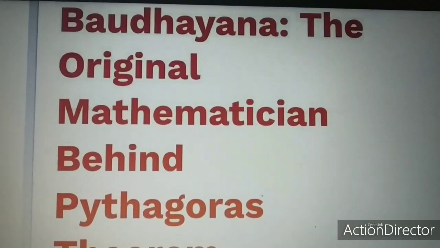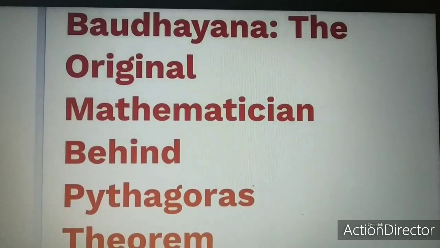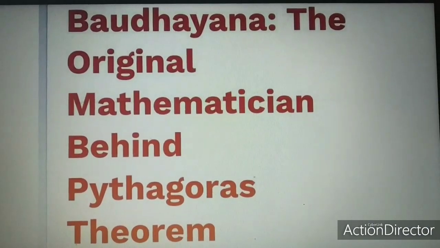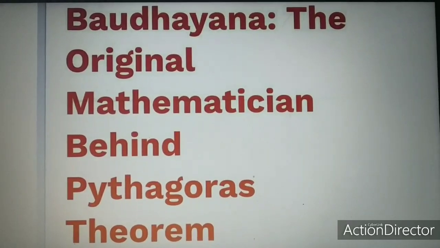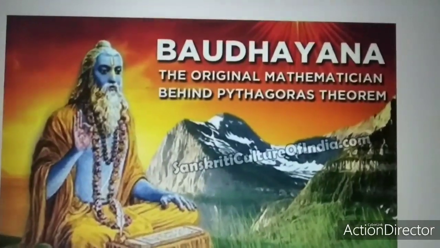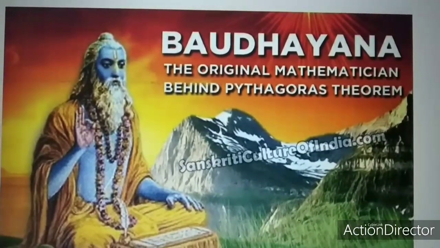Children, you would all have learnt Pythagoras theorem in your lower classes. But the original mathematician behind this Pythagoras theorem is the person named Bodhyana. He is the one who is responsible for this Pythagoras theorem.